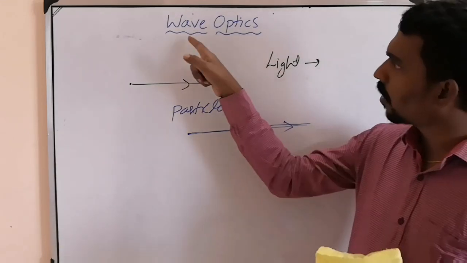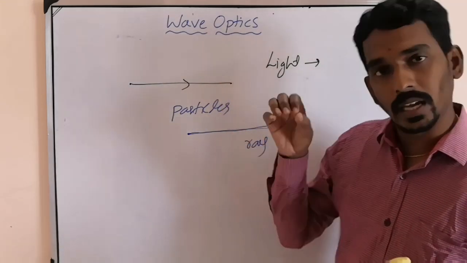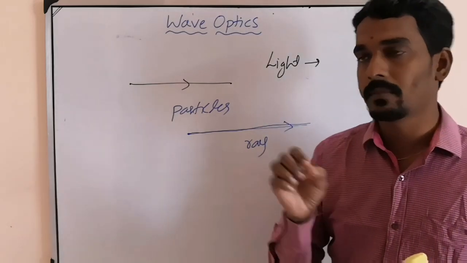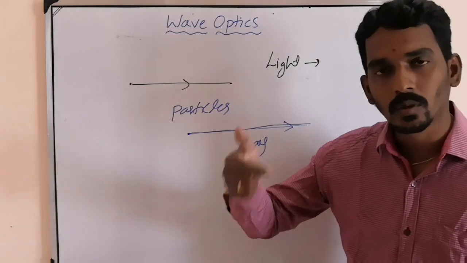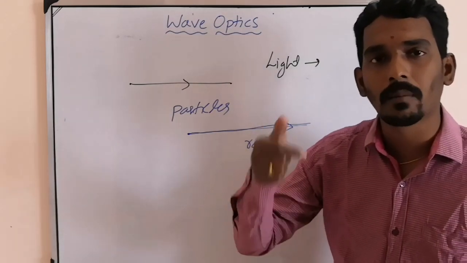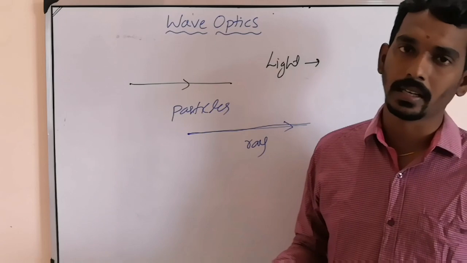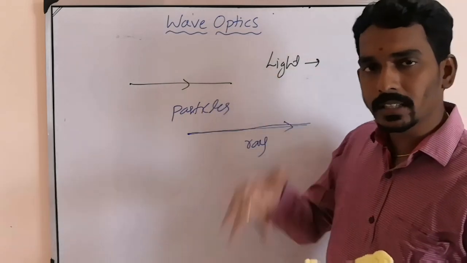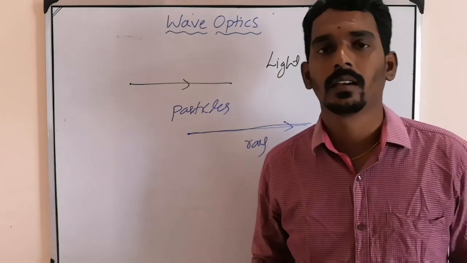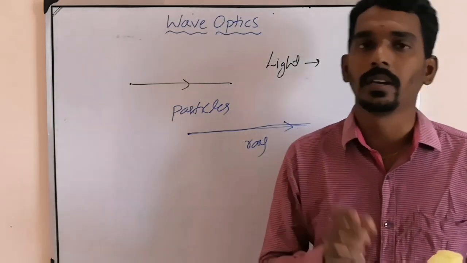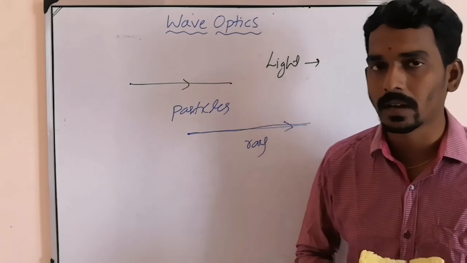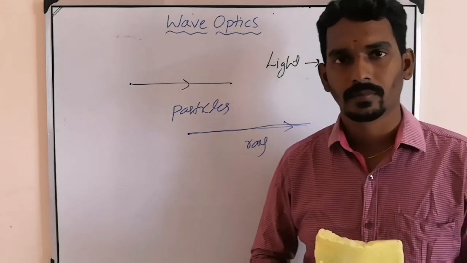Now we are talking about wave optics. Then you might have got a little idea: in ray optics, light travels in the form of rays. Definitely, wave optics means light also travels in the form of a wave.